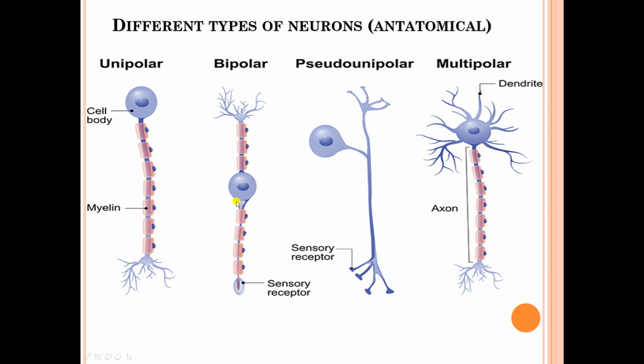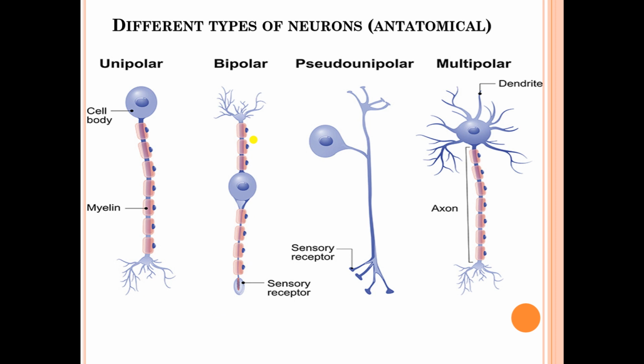It has one cell body, it has long axon, and it has a sensory receptor at one side. It can sense, it can receive the message from this side and send the impulses in this direction.